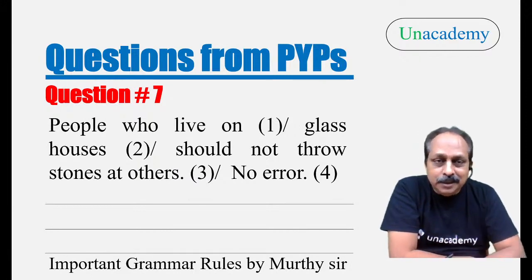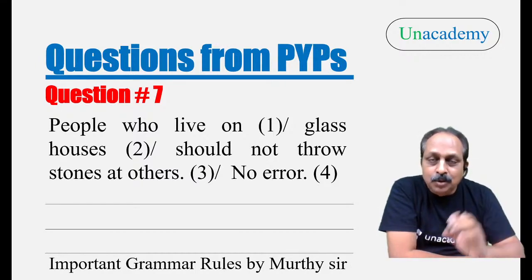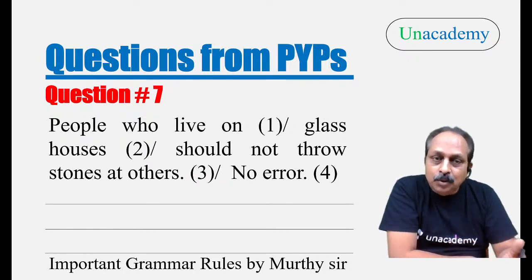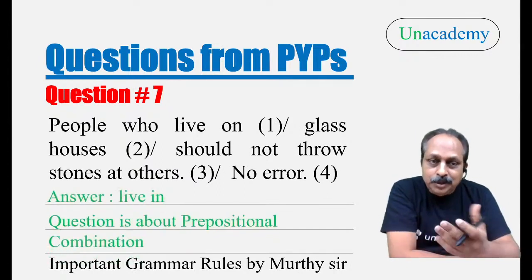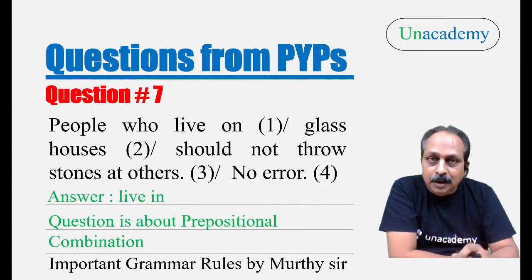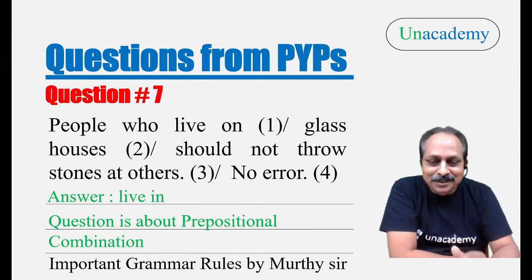Please read question number 7. Tell me where the error is. People who live on glass houses should not throw stones at others. An easy one. I see a lot of students have answered within no time. So, what is the correct expression? People who live in glass houses. The question is about prepositional combination. Again, based on prepositional combination.